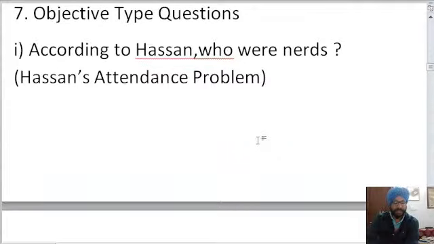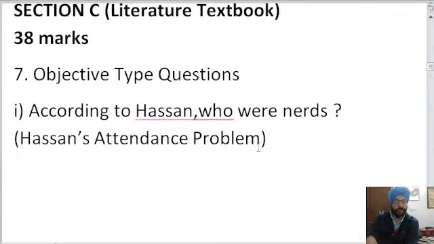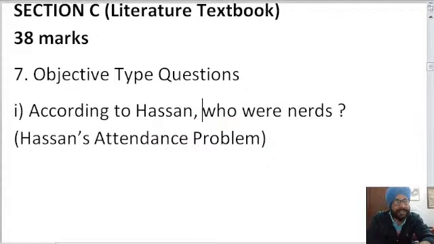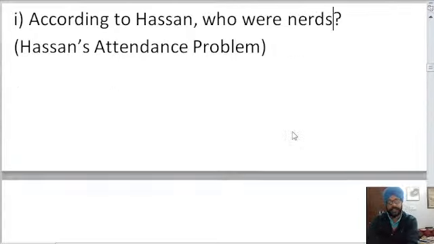First question is, according to Hassan, who were nerds? Literature is very easy. Grammar is also easy, not very difficult. Who are nerds? Hassan's attendance problem chapter. First chapter. Sudha Murthy is the author. The name of authors also needs to be remembered. Work hard. Hard workers. Juhi Singla has given the right answer. Harsh Paul has also given the right answer. Abhiran is giving the right answer, but we will discuss answers later on.